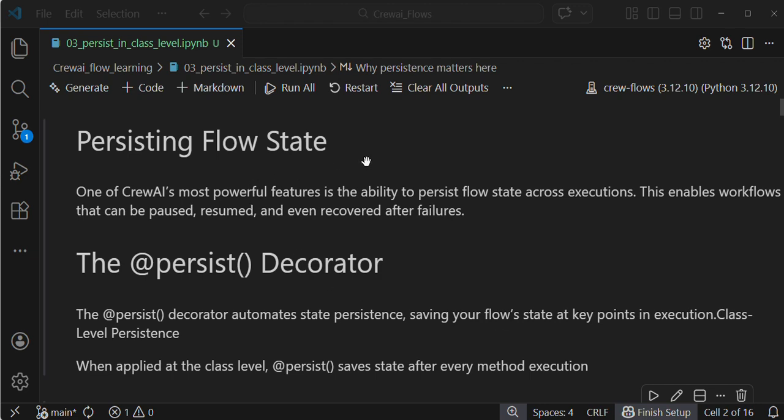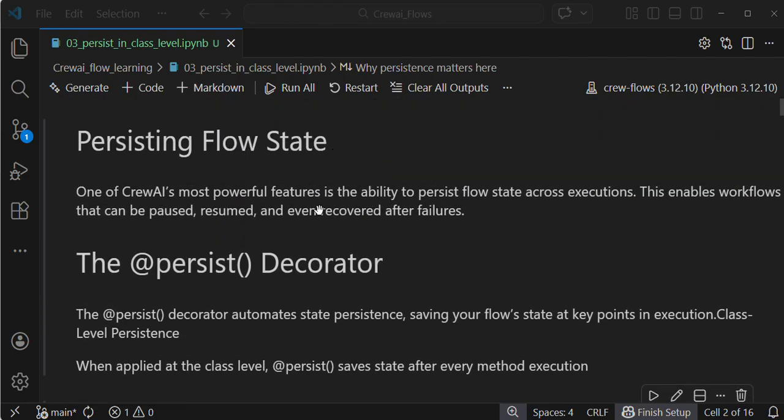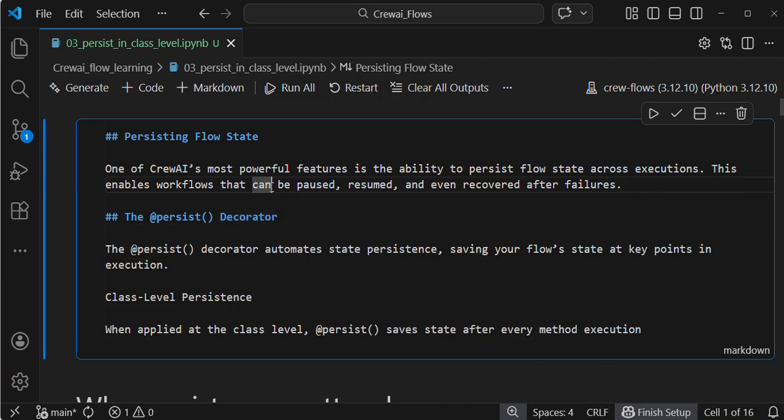If you see here, persistent flow state. One of CrewAI's most powerful features is the ability to persist flow state across execution. This enables workflows that can be paused, resumed and even recovered after failure.